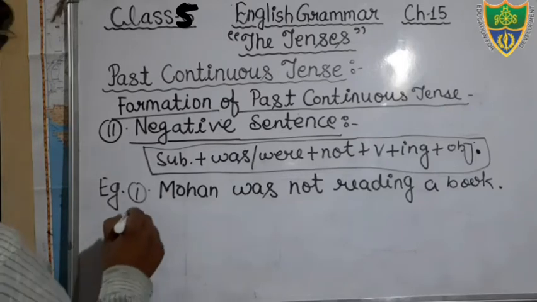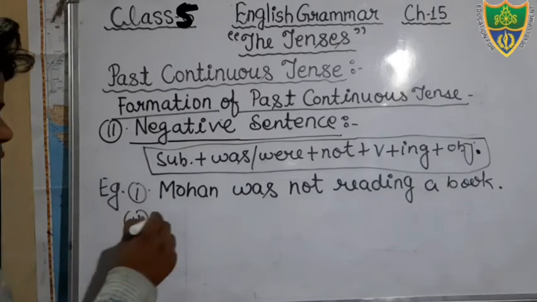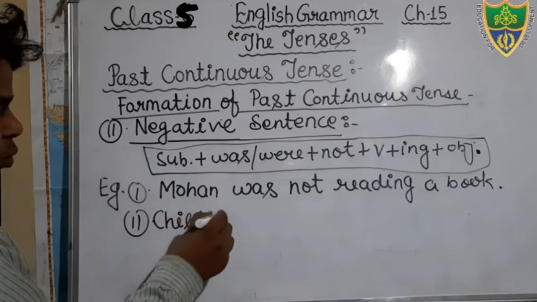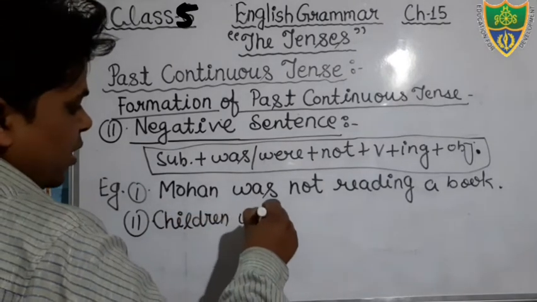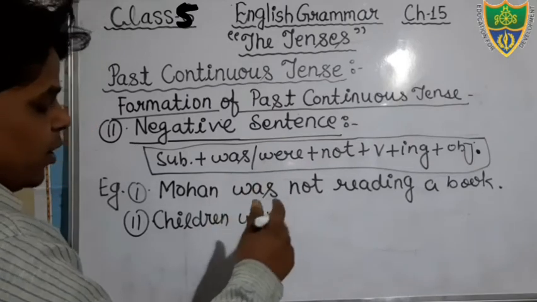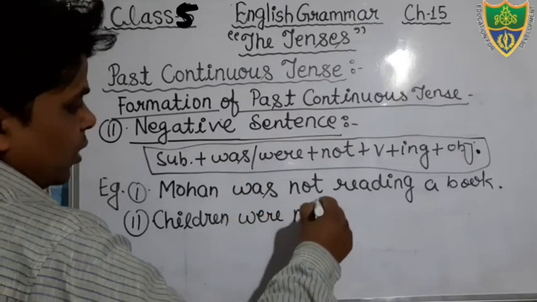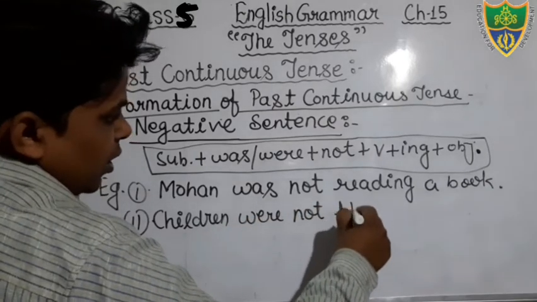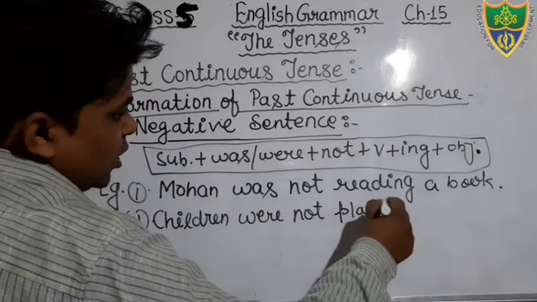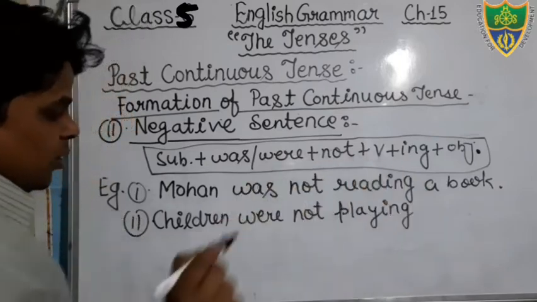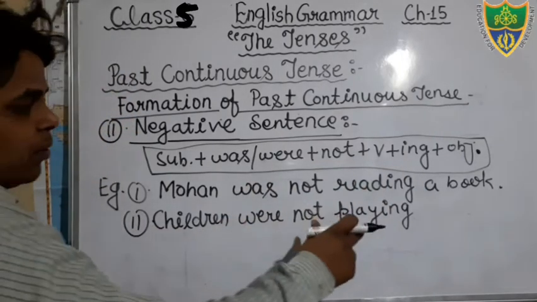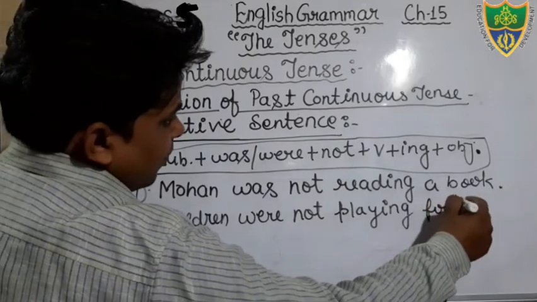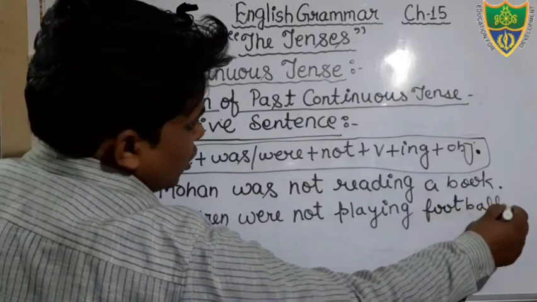And one more sentence we can see. You see, children is plural, and with the plural we will add here the helping verb were, and we will make it negative with not, and you see, play is there, we will add ing. Children were not playing football, okay. This is your negative sentence.